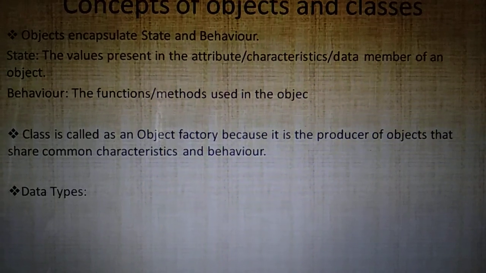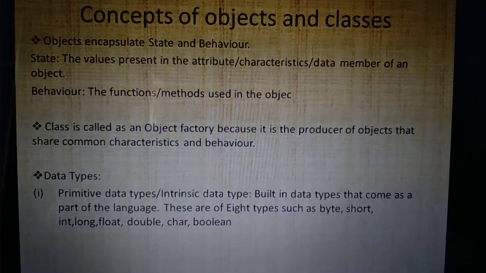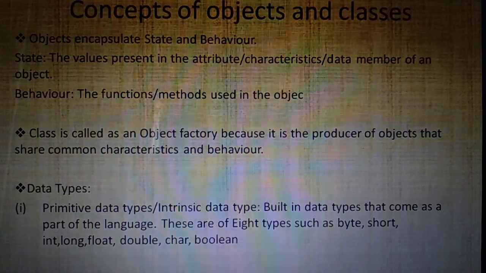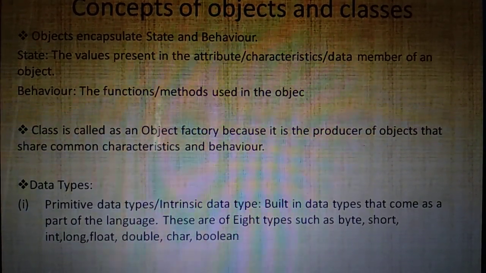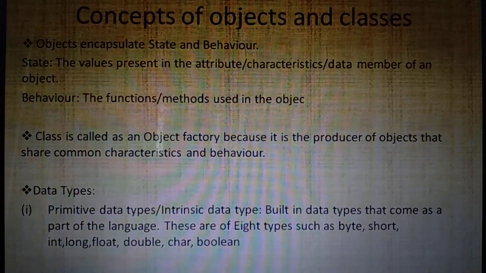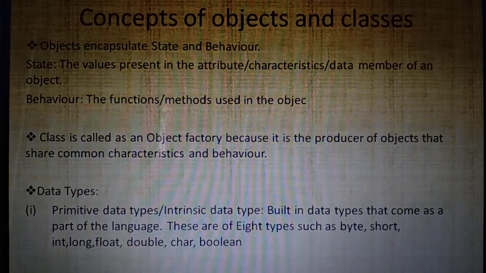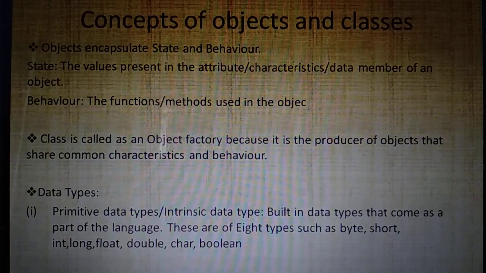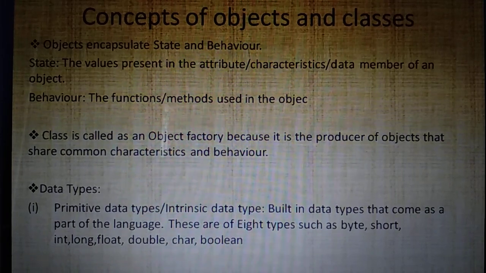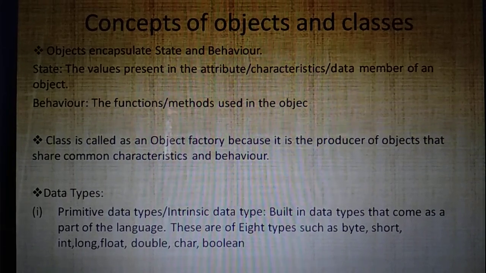Then the other important topic that comes in this chapter is data types. What are data types? Data types means they are the ways or the means to represent data in the memory. That means for storing a particular data, we should know which type of data it belongs to. If it is an integer, 4 bytes will be reserved. If it is a character, 2 bytes will be reserved, like that. So before storing data in a variable or in the memory, we should know the type of data present in it. That is called as data type.